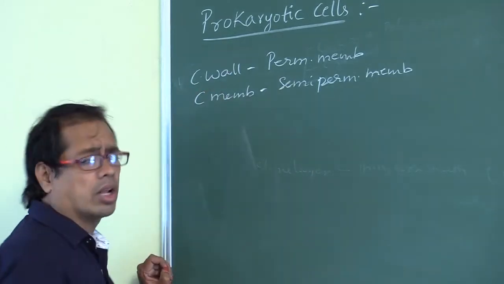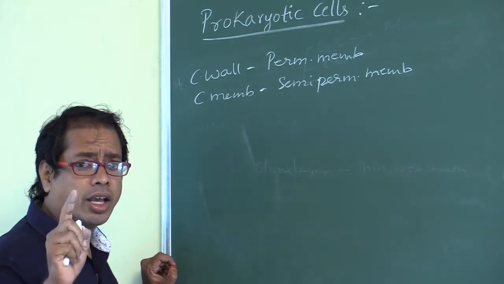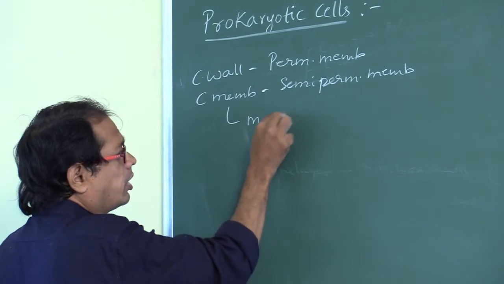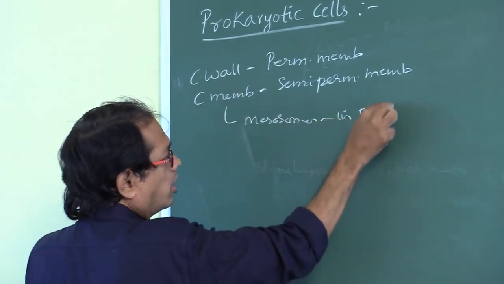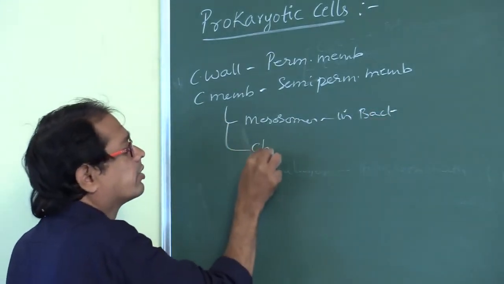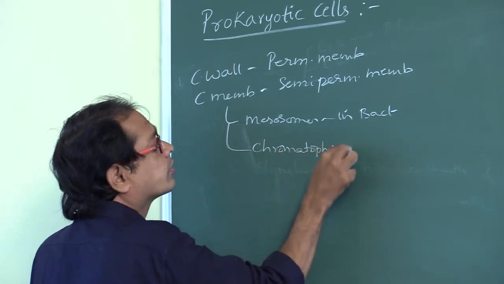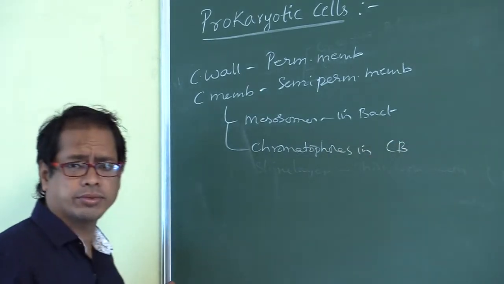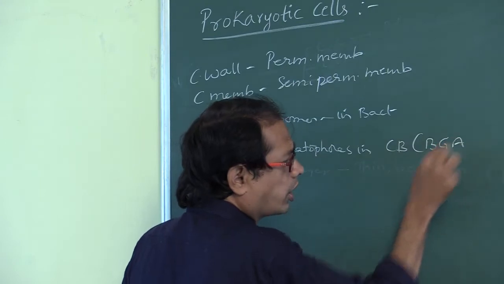That is about cell wall and cell membrane. The extensions of cell membrane in bacteria are called mesosomes, whereas in cyanobacteria, also called blue-green algae, they are called chromatophores.